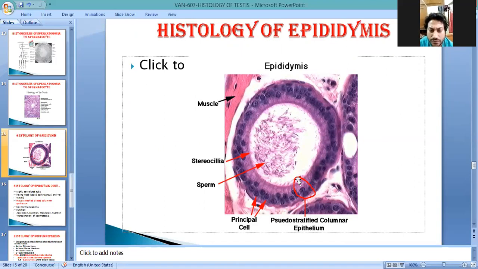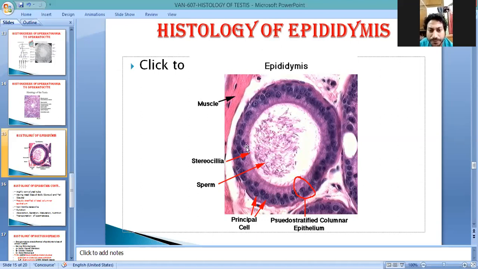The innermost layer is the tunica mucosa, which contains the lamina epithelialis, lined by pseudostratified ciliated columnar epithelium. These are the stereocilia, the innermost cilia, which play a major role in providing movement of the spermatozoa.